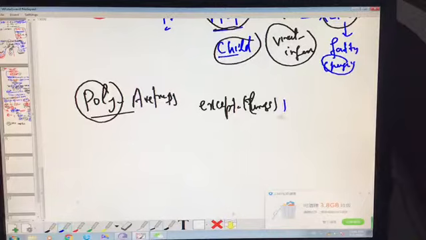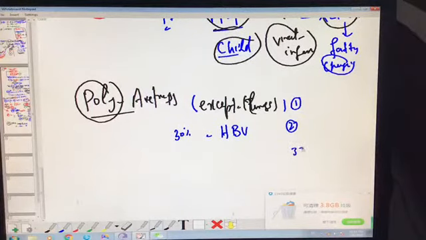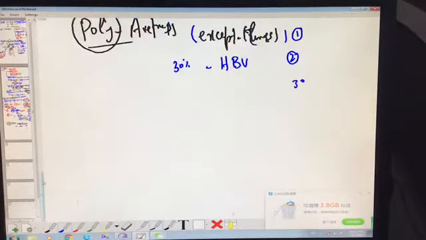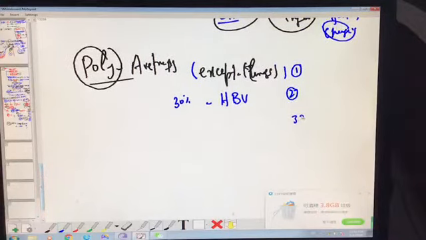So no pulmonary features here. One very typical finding is sparing of the lung. The second thing is the association with hepatitis B virus, in 30% of cases.